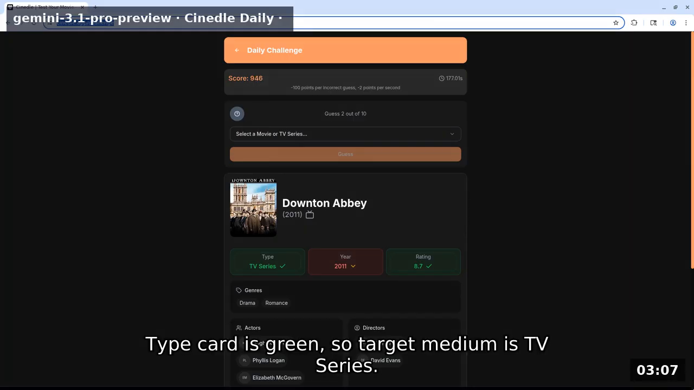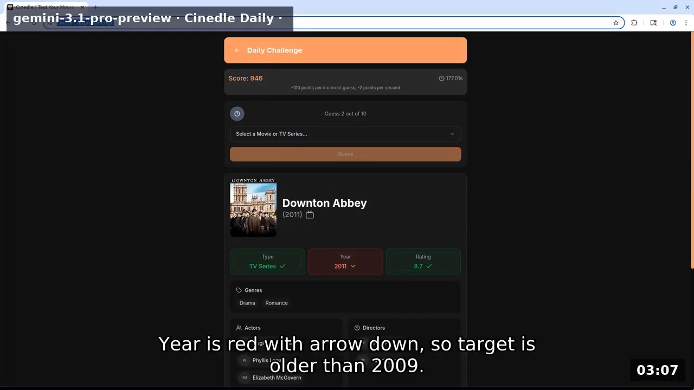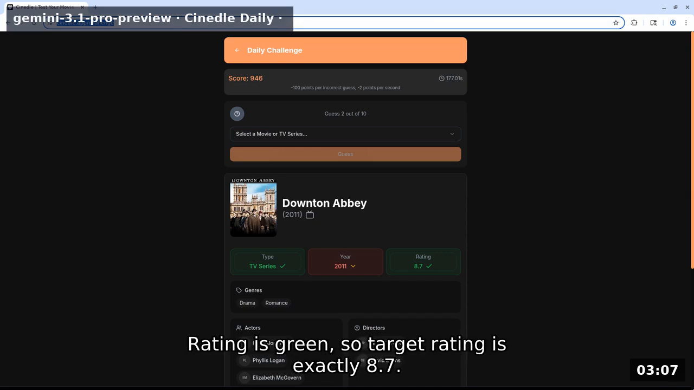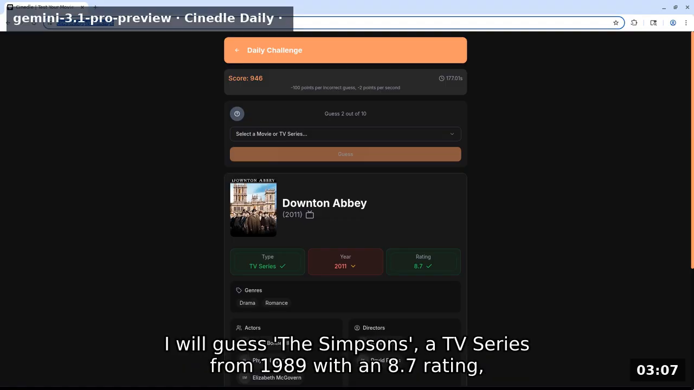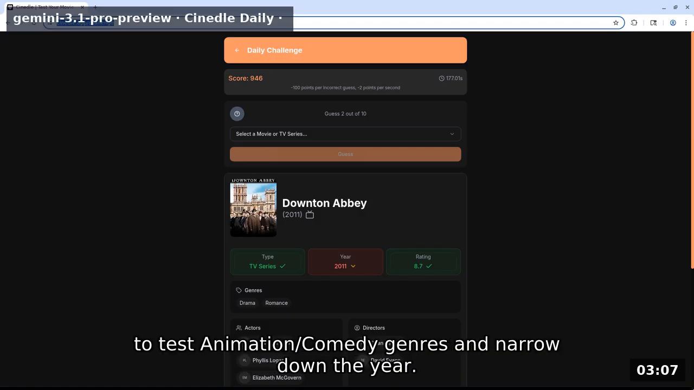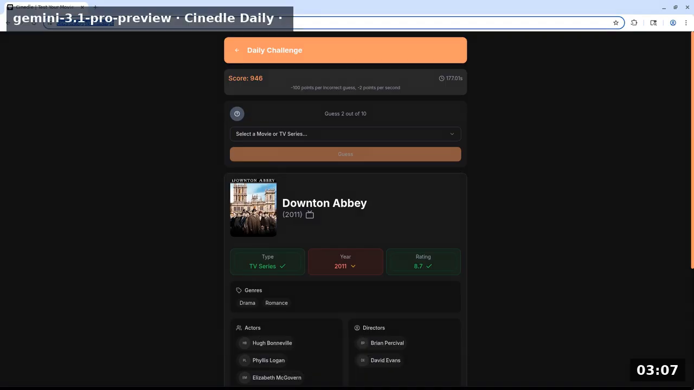Type card is green, so target medium is TV series. Year is red with arrow down, so target is older than 2009. Rating is green, so target rating is exactly 8.7. Genres drama and romance are gray. I will guess The Simpsons, a TV series from 1989 with an 8.7 rating, to test animation/comedy genres and narrow down the year.